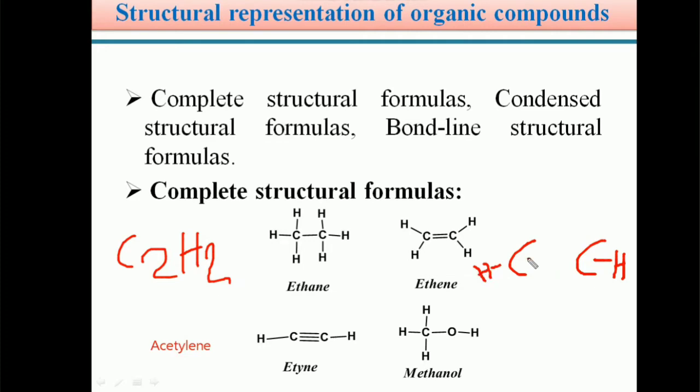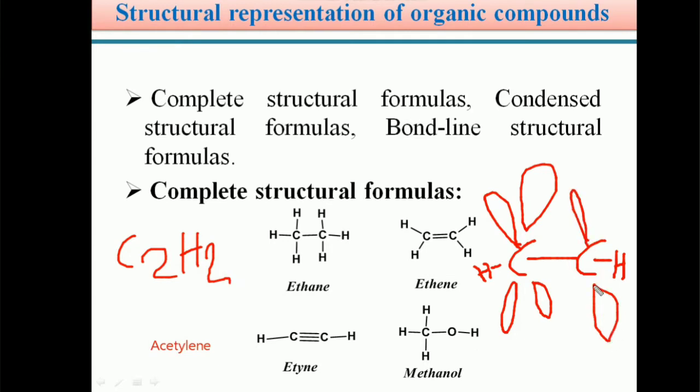So there is a sigma bond between the two carbon atoms, and the remaining two unhybridized p orbitals on each carbon, one is py and the other is pz.